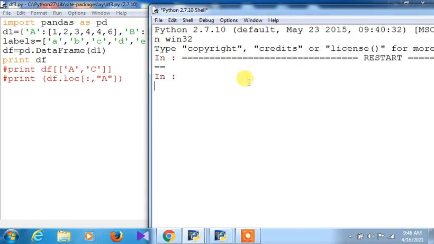You can see the data frame index has appeared as 0 1 2 3 4 5, and the values have been distributed under the columns a b c.